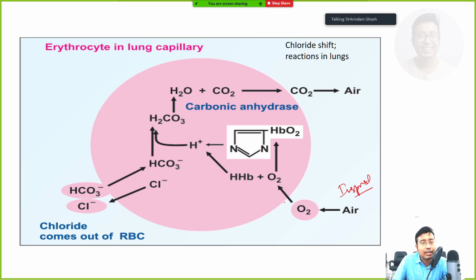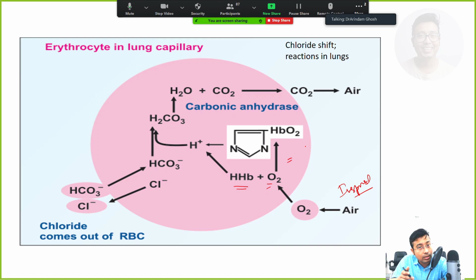Inspired air is coming in, combining with the reduced hemoglobin to form oxyhemoglobin. It is simply the opposite; if you take a screenshot of the previous diagram, it is simply the opposite. But this is what you have to write. Whenever respiratory regulation of pH is a long question, you need to write this one only.